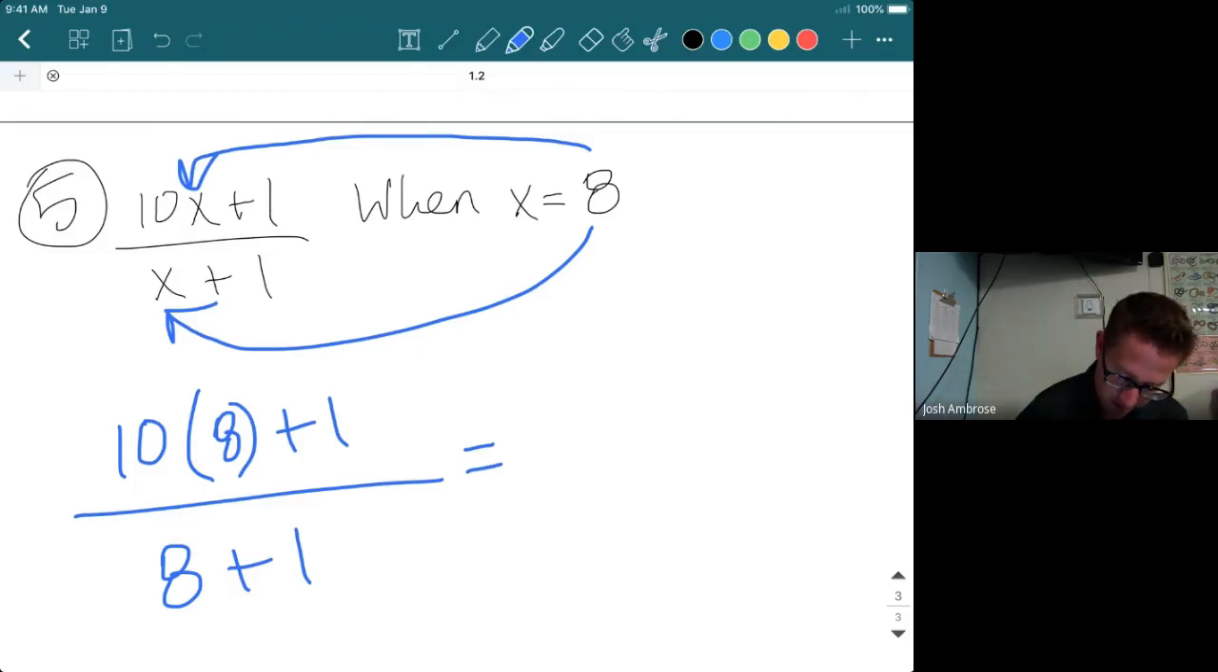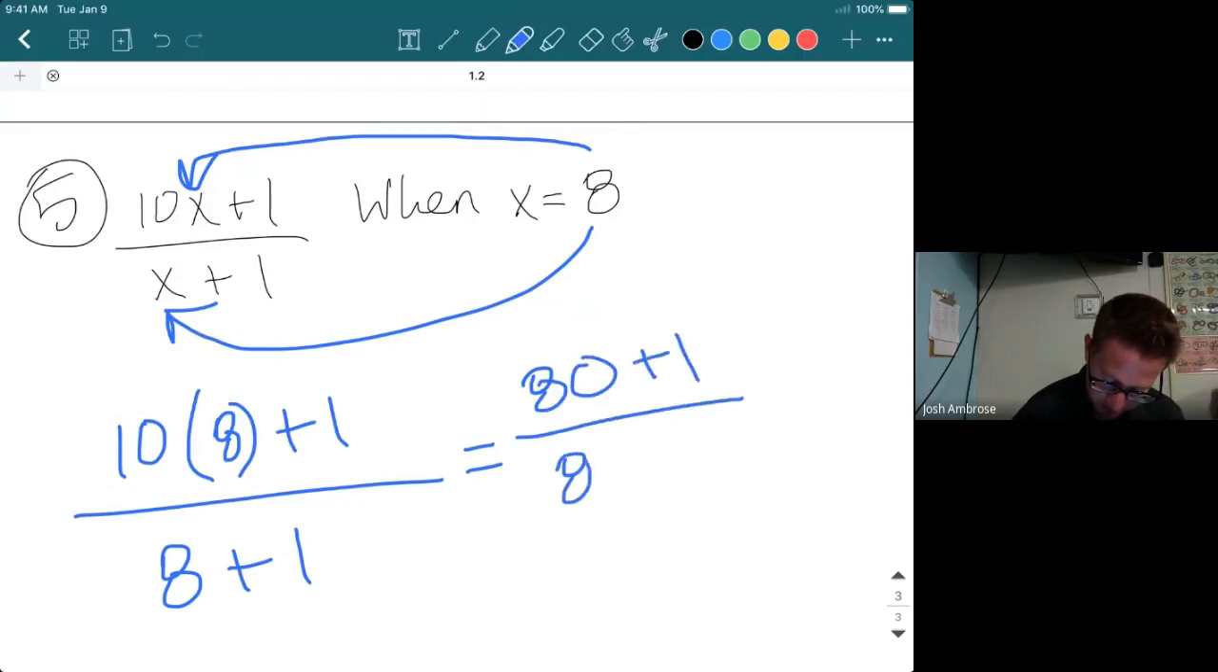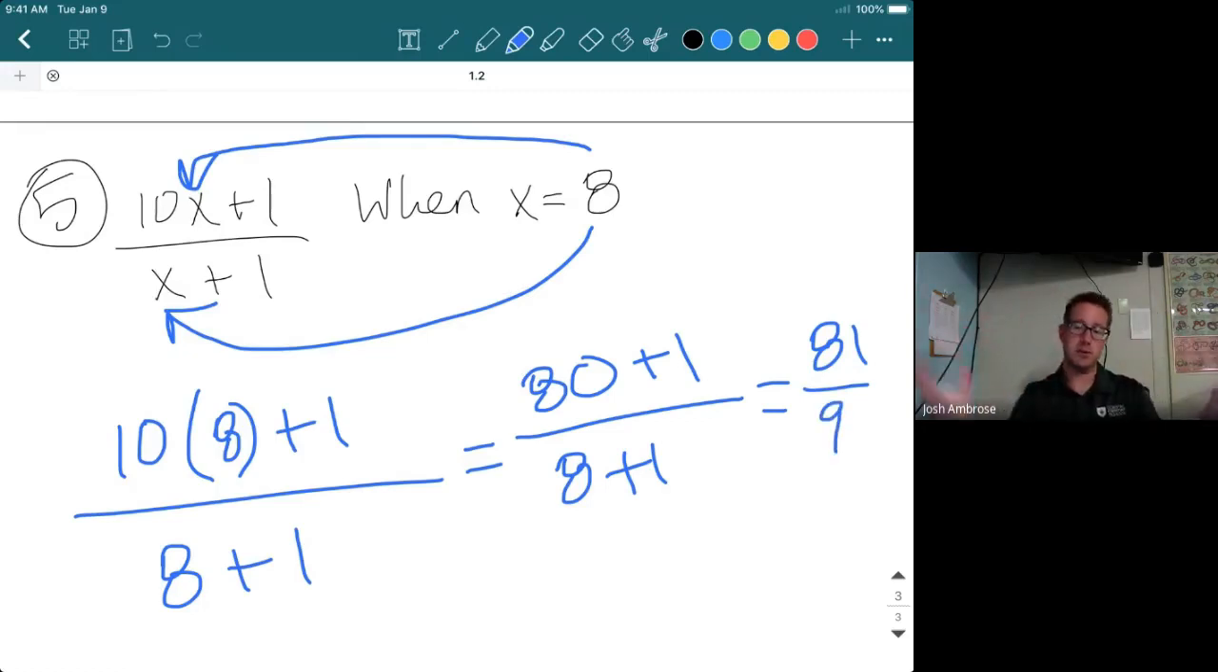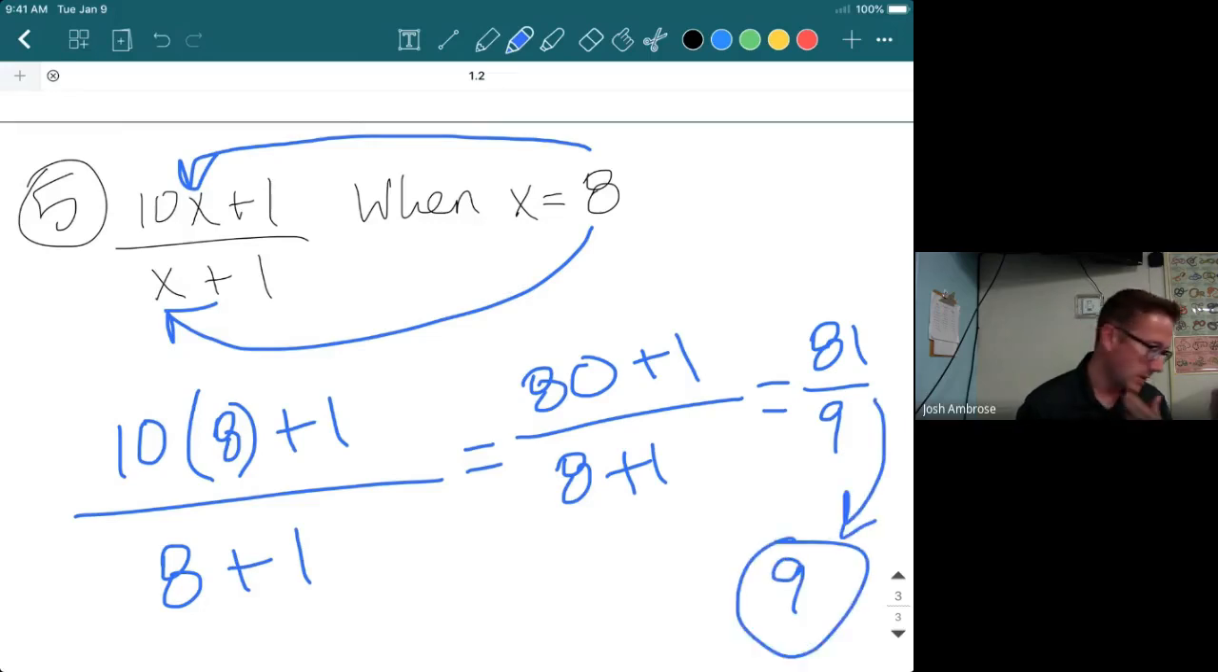Let's do that. We have 80 plus 1 over 8 plus 1. Then you're looking at 81 over 9. And now you can simplify the whole thing. 81 over 9, giving you simply 9. Okay, final solution there. Final example problem there.